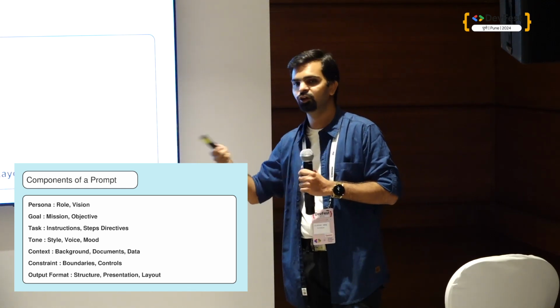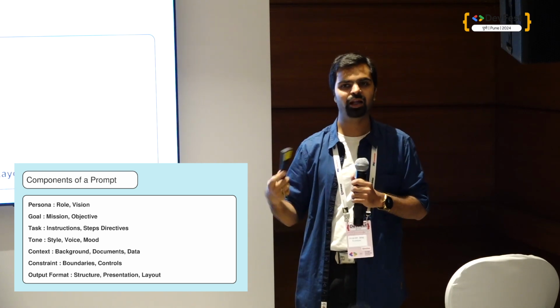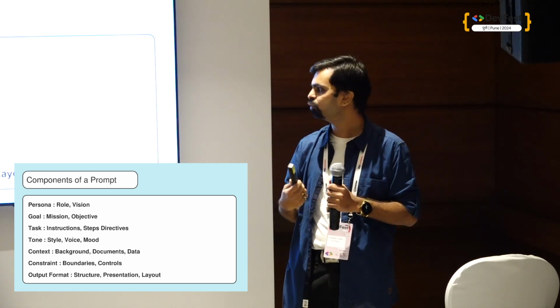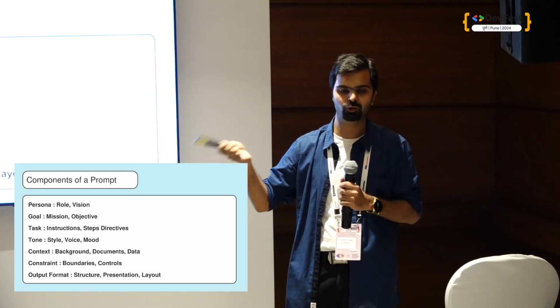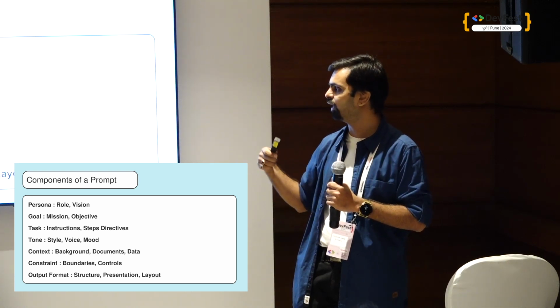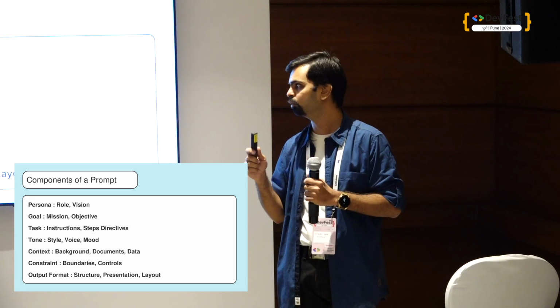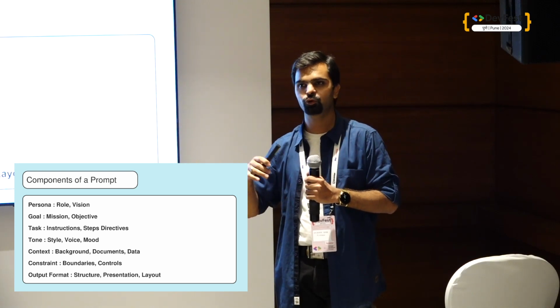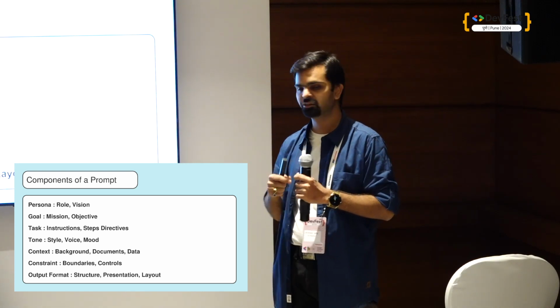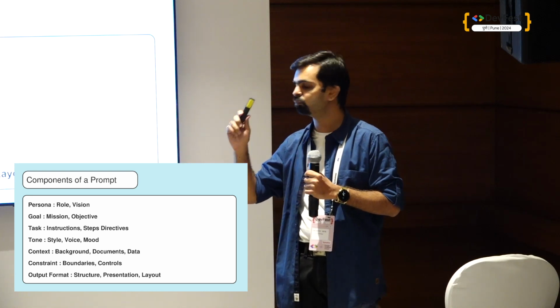Now, context. For example, I'm not sure what to give as a gift to my sister on her birthday. So I'll tell Gemini that I want to give a gift to my sister, so what can I give? That is the task or persona.